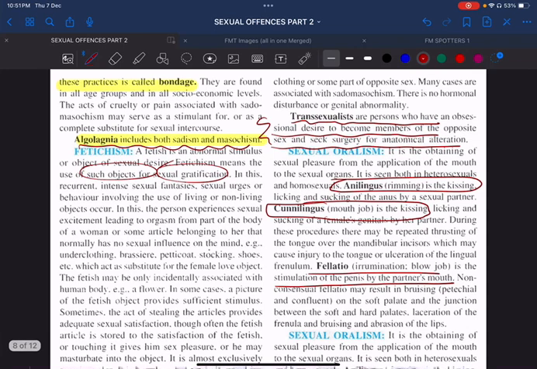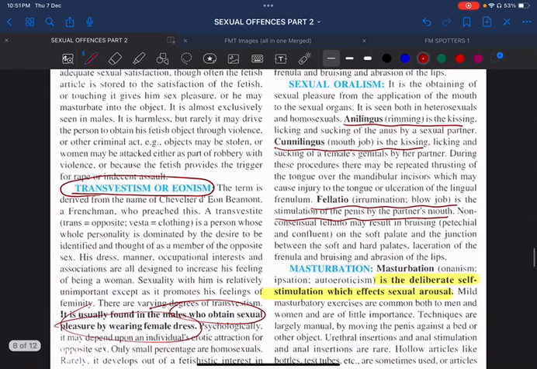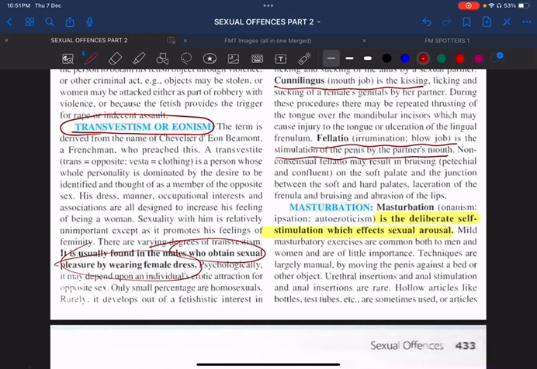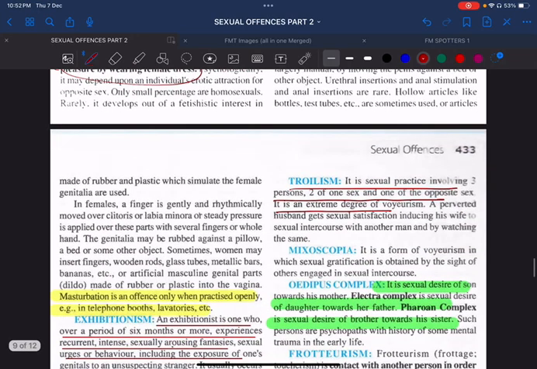What do you mean by sexual oralism? The sexual pleasure is obtained from the application of mouth to the sexual organ. Here we have something called as anilingus, that is kissing, licking and sucking of the anus by a sexual partner, and cunnilingus, that is kissing, licking and sucking of the female genital by her partner. Okay, yes. And what do you mean by masturbation? Deliberate self-stimulation which affects the sexual arousal, and it is an offense only when it is practiced openly.